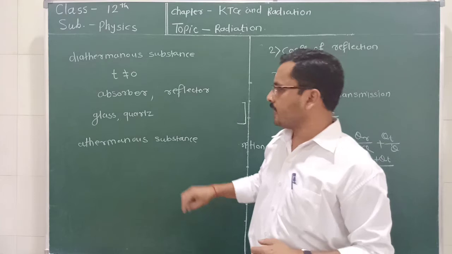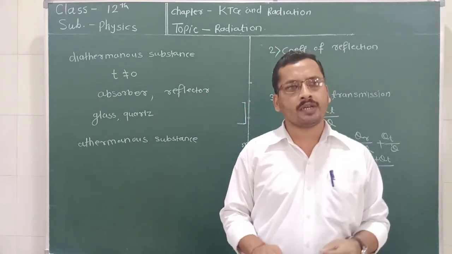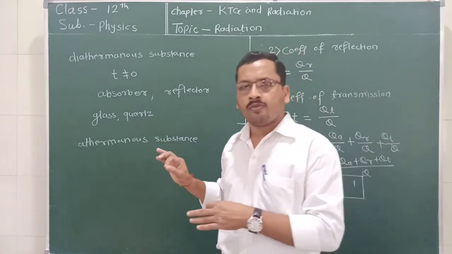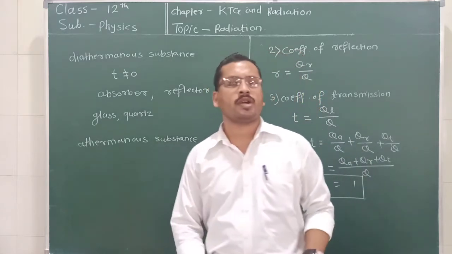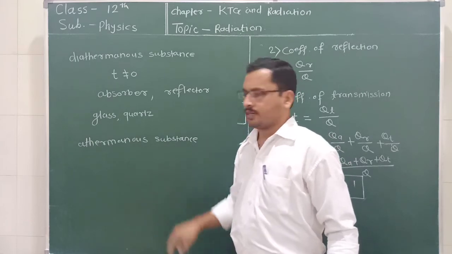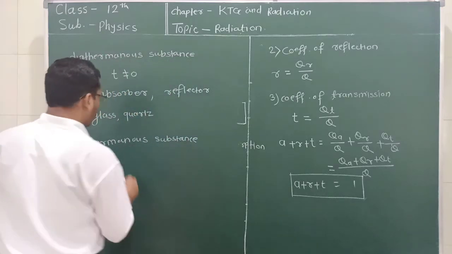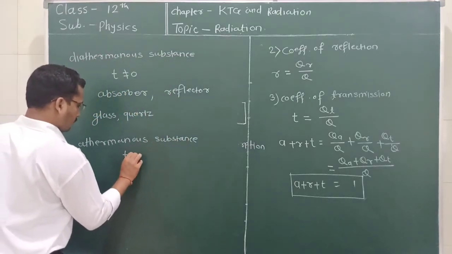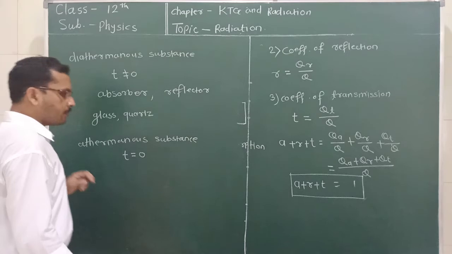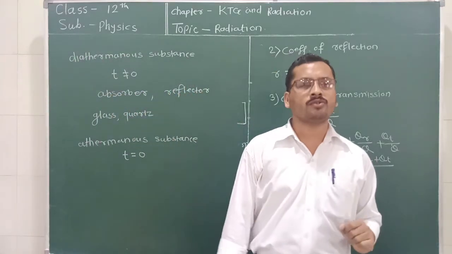So athermalous substances are opaque and do not allow heat radiation to pass through. For these athermalous substances, the coefficient of transmission is equal to 0. So we can write T is equal to 0.